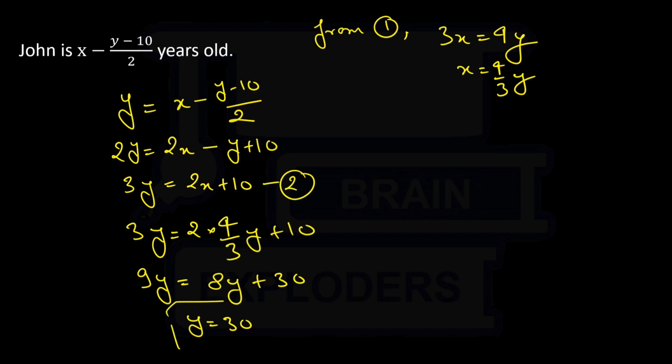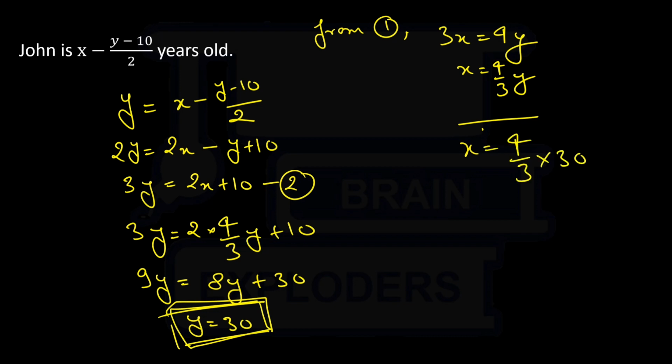Okay, so this is the age of John. This is the current age of John, and put this here. So we get x equals 4 by 3 times 30, that is x equals 40. So this is the current age of Julia. So this was the solution of this question.